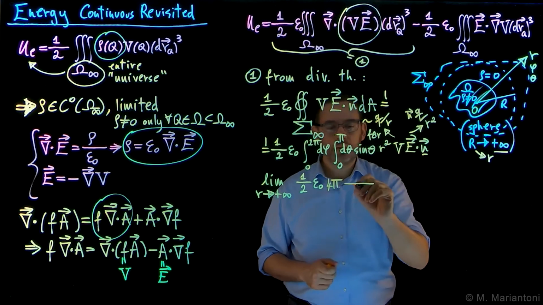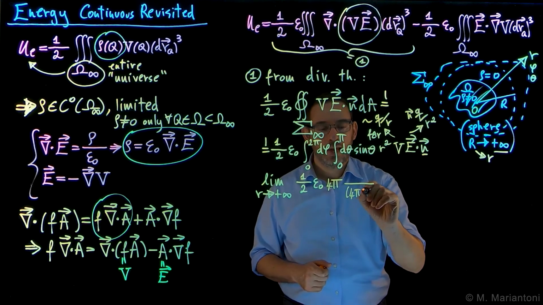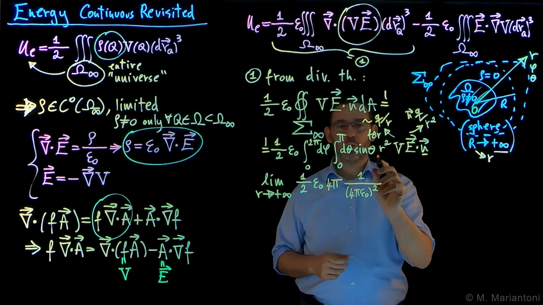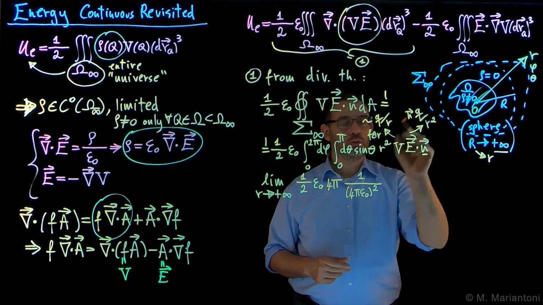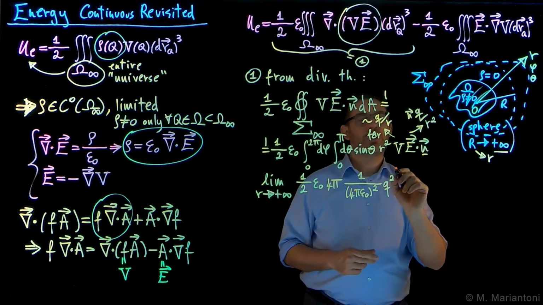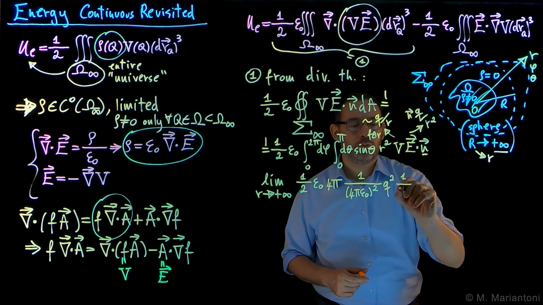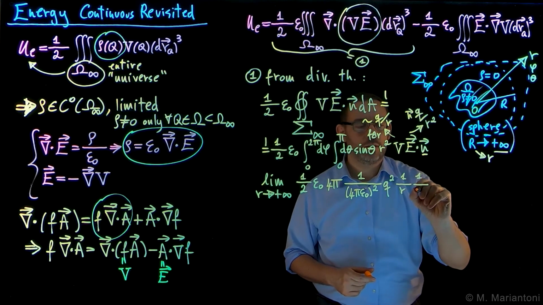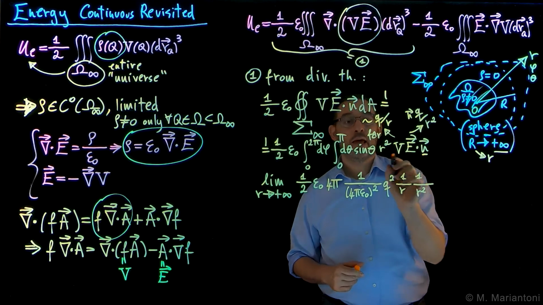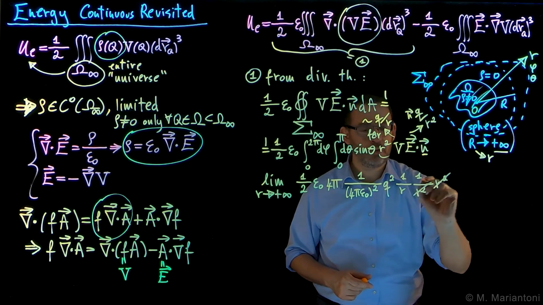So we obtain 1/4 pi epsilon naught quantity squared. Then we obtain Q squared. One Q is from V, one Q is from E. Then we obtain 1 over r for V, 1 over r squared for E, and this r squared from the infinitesimal element, that is, these two r squared go away.